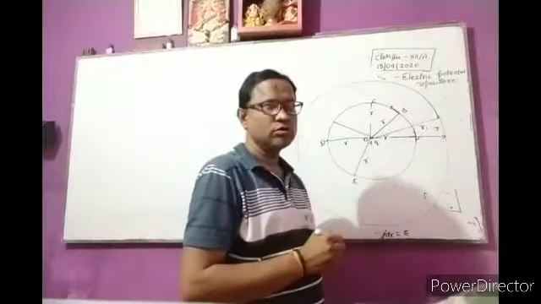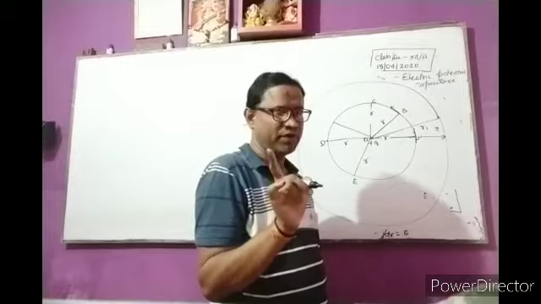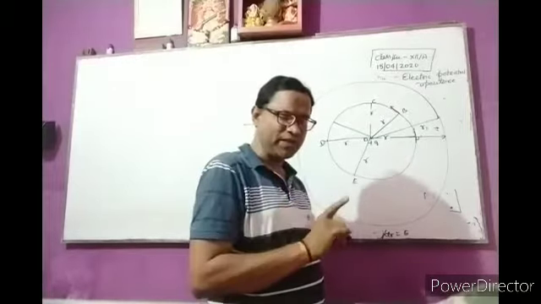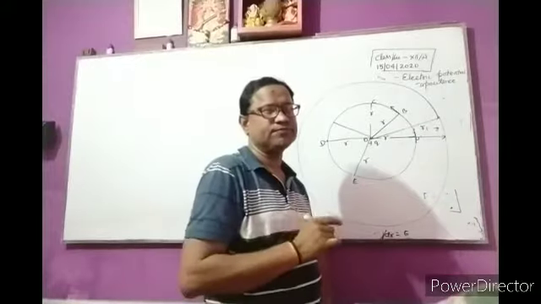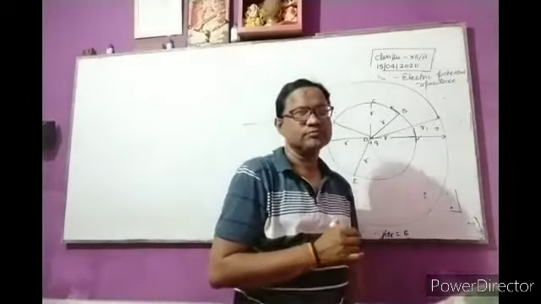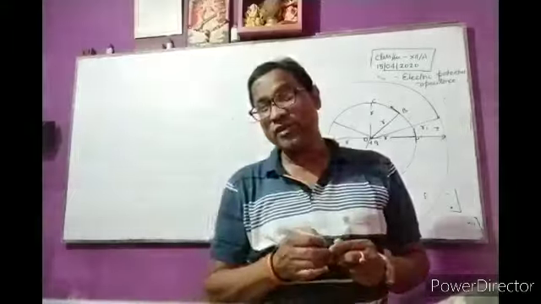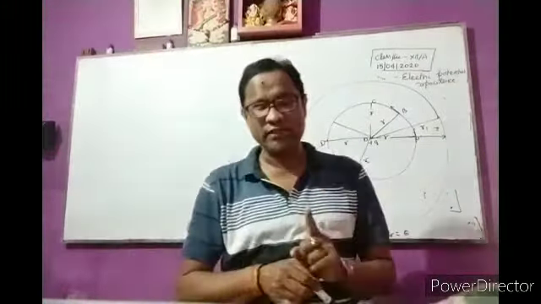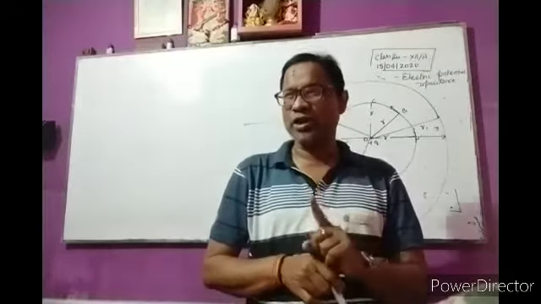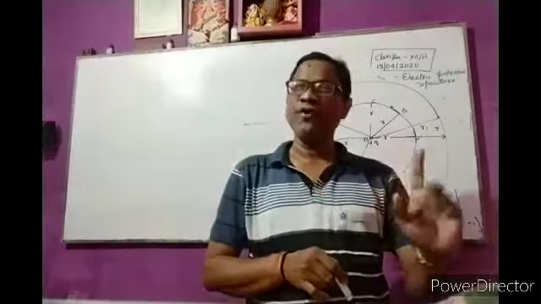So the angle between the equipotential surface and the electric field is 90 degrees. It is clear that an equipotential surface is always normal to the direction of the electric field.